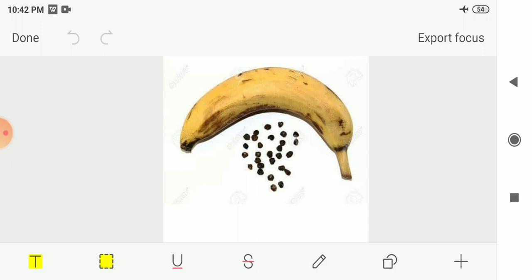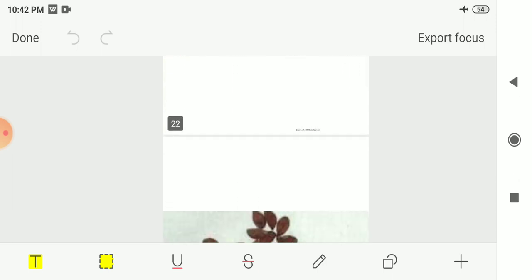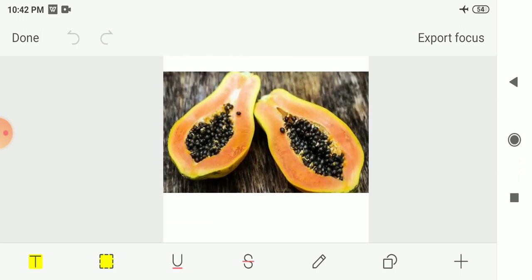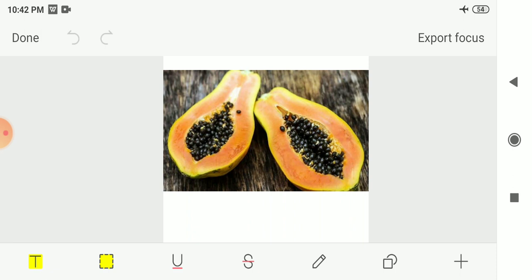The next seeds we had written, that is pineapple seeds. So this is the pineapple seeds. Then after we had written papaya seeds. So these are the papaya seeds. Maybe it is possible you had seen these papaya seeds. So these are some of the examples of the seeds that you have seen and that you have not seen. So now on page number 23, the next table is given to you.